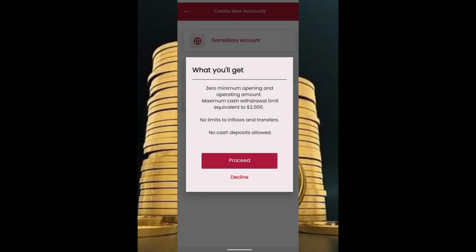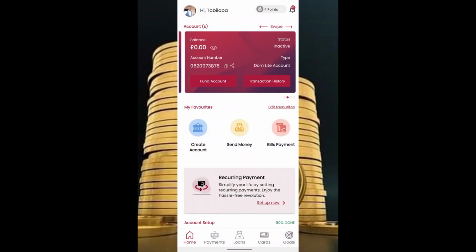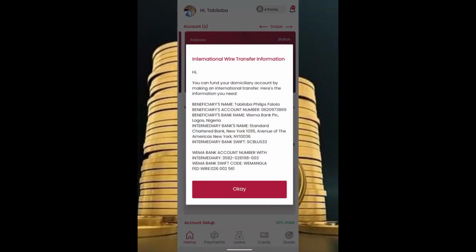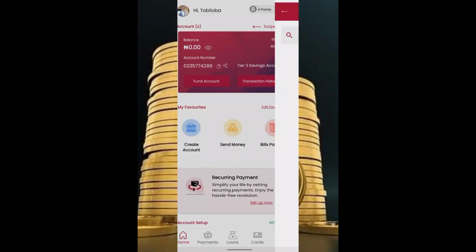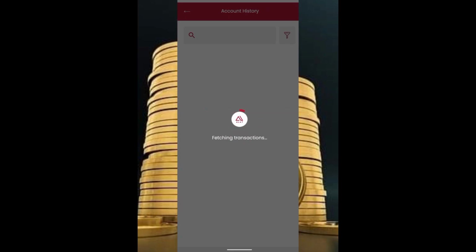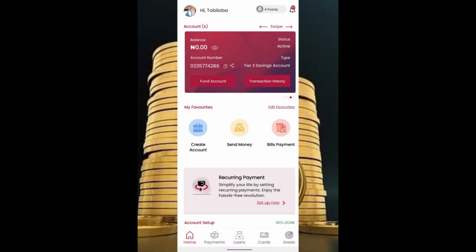That's my own account, and you can see the account is very active. This is where you click when you want to fund your account, or when you want to collect payment from outside the country or from anywhere. Dealing with other countries is no longer a barrier for you to collect your payment. You can collect payment via pounds, euro, or USD account.